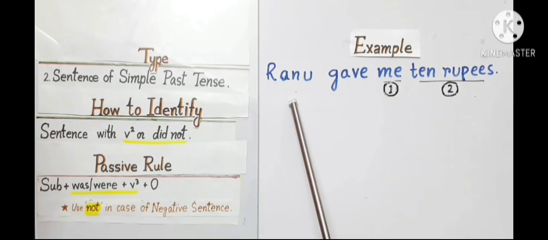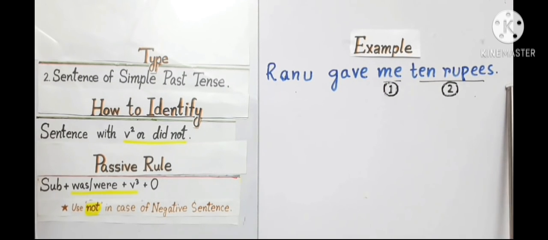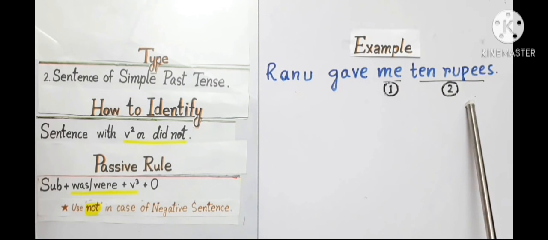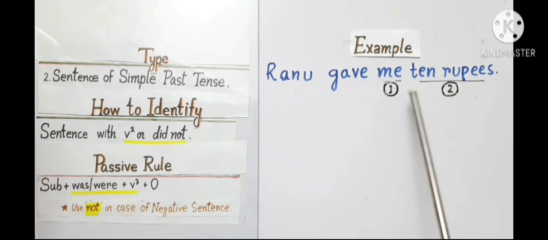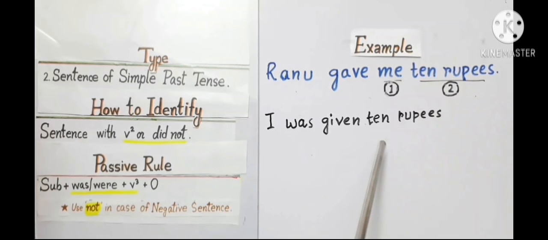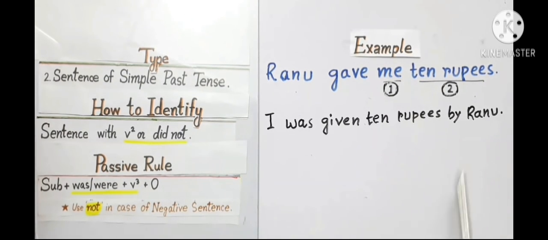Look at this sentence. Ranu gave me 10 rupees. This sentence has two objects, me and 10 rupees. Object 1, object 2. And when we do voice change, we will have to write any one of these objects as subject. If I take me as a subject, it will be I, and then was, and then verb 3 given. And here I have to write second object 10 rupees before writing by Ranu. Now I write by Ranu.